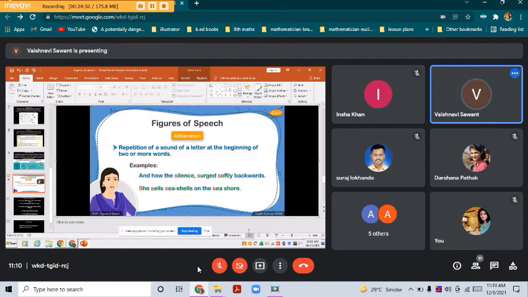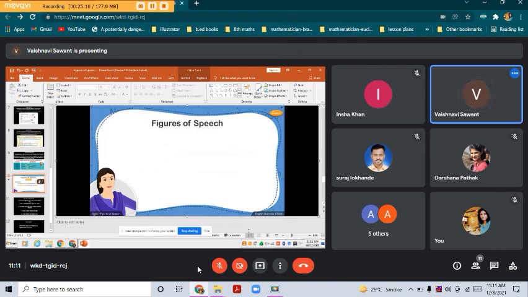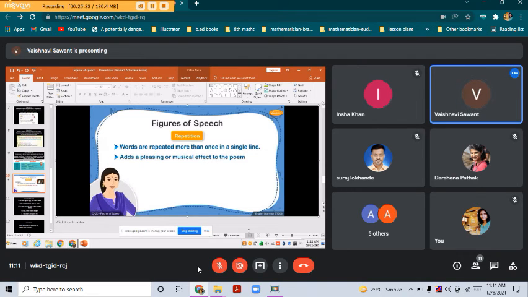Almost all the words in this sentence begin with the letter S, and the sound of this letter is repeated multiple times at the beginning of words in a line or text.